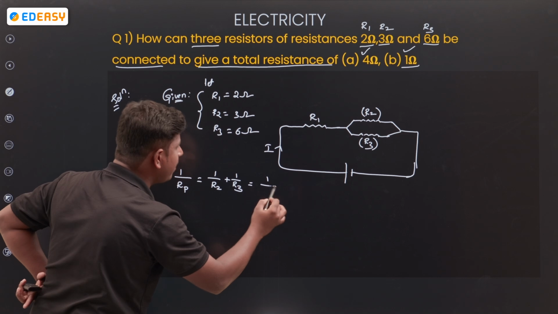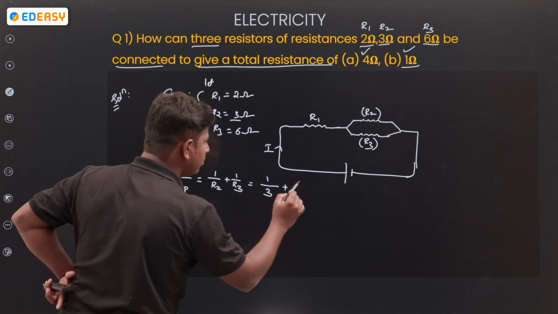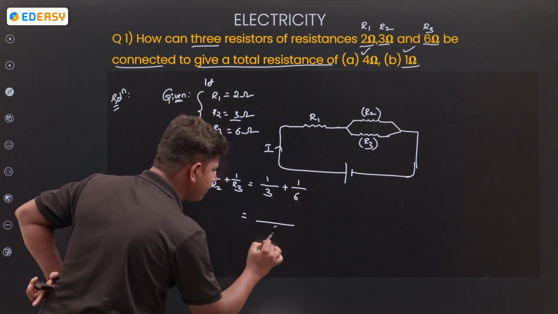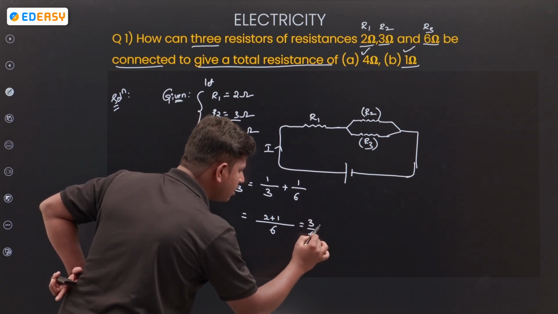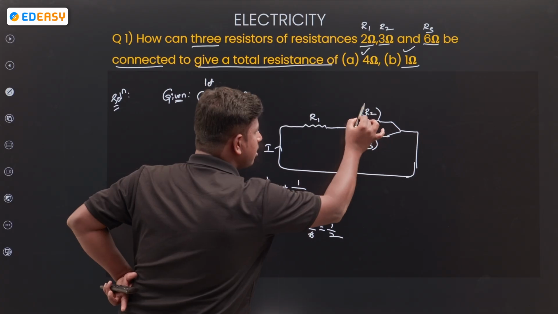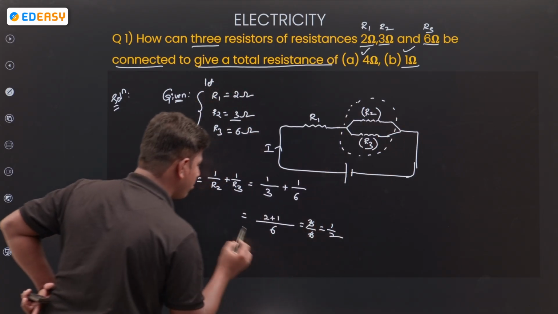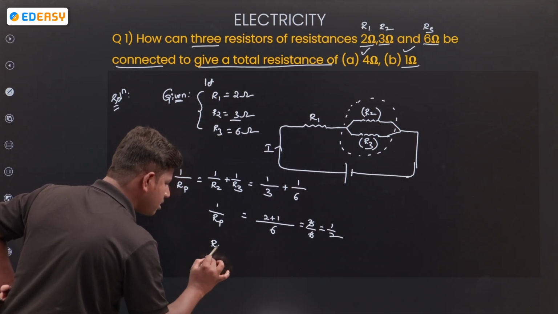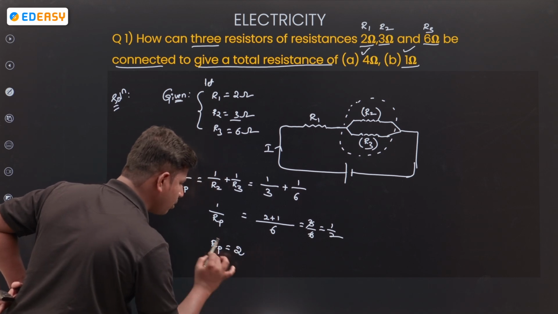So, 1 by R2 value 3, 1 by 3 plus R3 value 1 by 6. So, LCM is 6. 2 plus 1, 3 by 6, then 1 by 2. Then the total resistance of R2, R3 combined, how much? 1 by Rp is equal to... the resistances are parallel. 1 by Rp is equal to 1 by 2, then Rp is equal to 2.